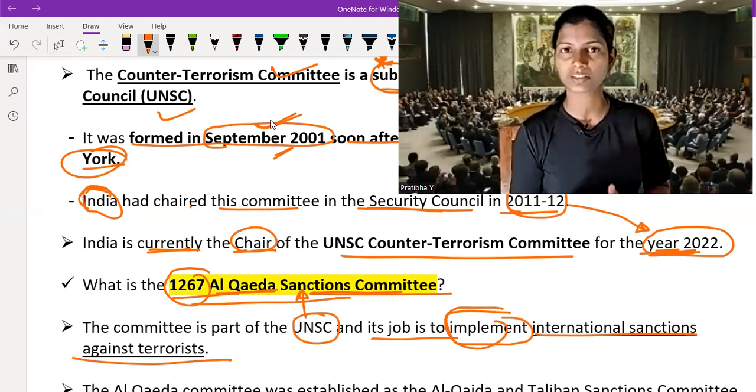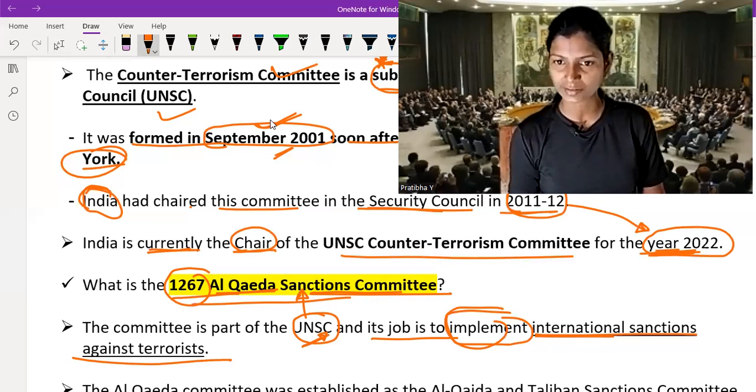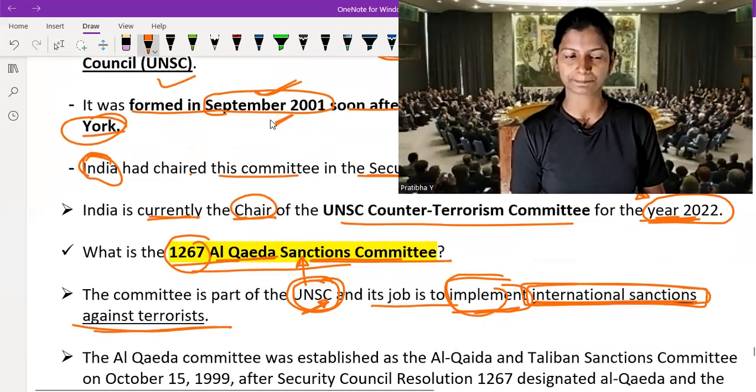The UNSC and different organizations put sanctions against terrorists, so the role of this committee is to implement that, and basically it is under the UN. If the UN sanctions any country or any group or region on account of terrorism, this committee implements the sanction.